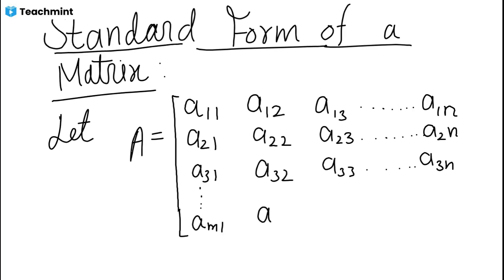This is the element of the mth row and second column. This is the element of the mth row and third column, and so on till the mth row and nth column.